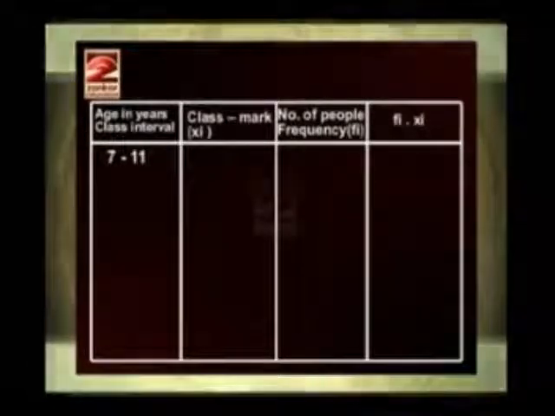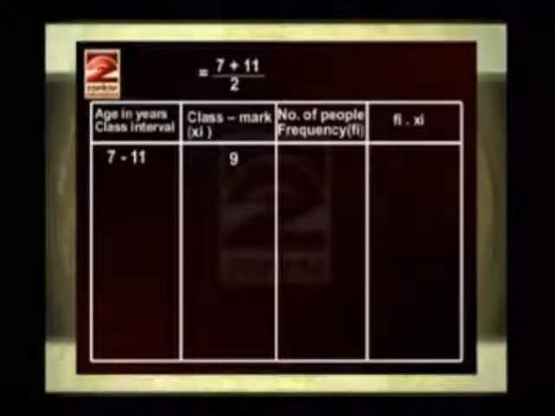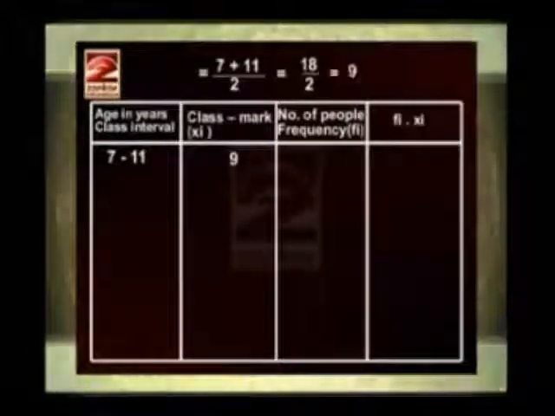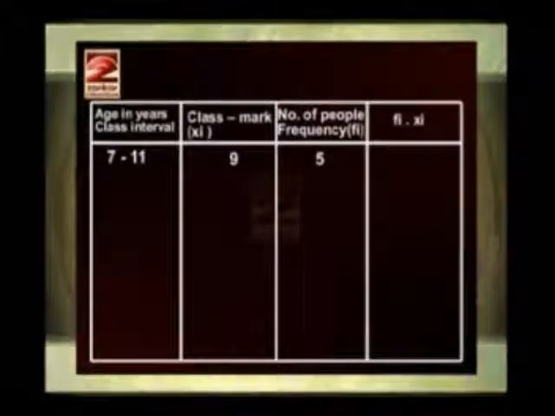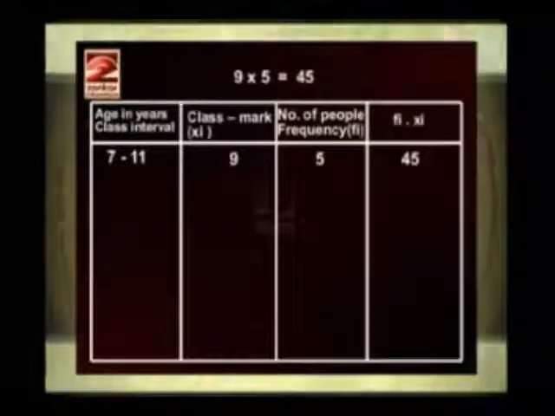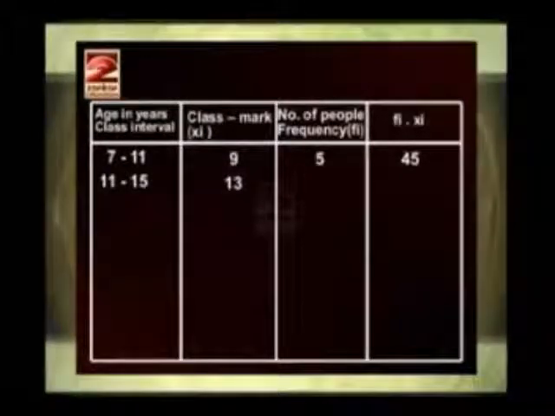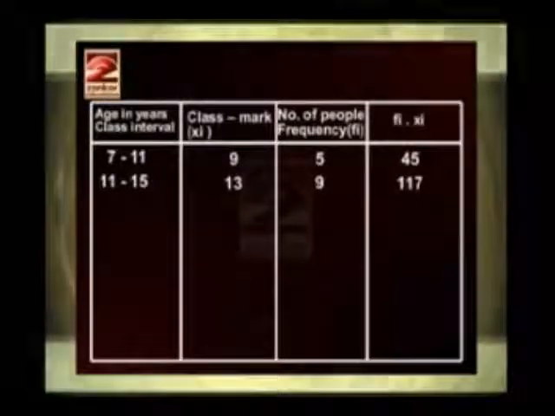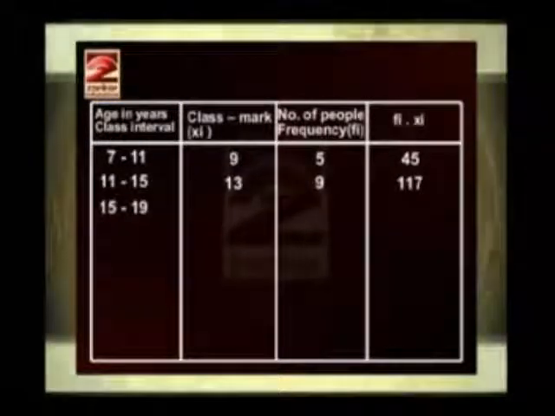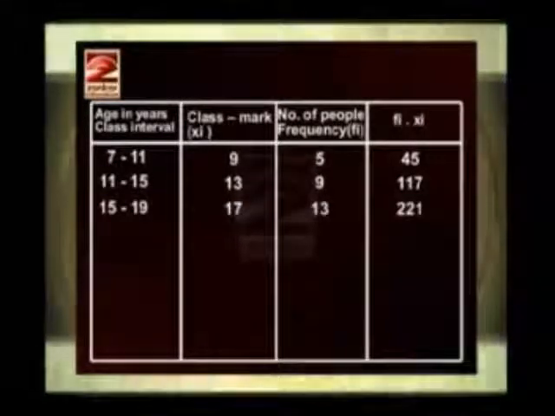First class is 7 to 11 and therefore class mark is 9, that is 7 plus 11 upon 2, that is 18 upon 2, equal to 9. Then frequency is 5, so fi xi is 9 into 5, that is 45. The next class interval 11 to 15, class mark 13, frequency 9 and fi xi is 117. Then 15 to 19, class mark 17, frequency 13 and the product is 221.